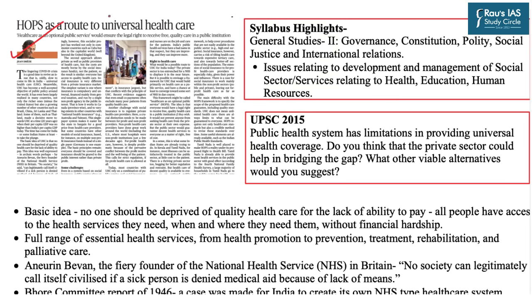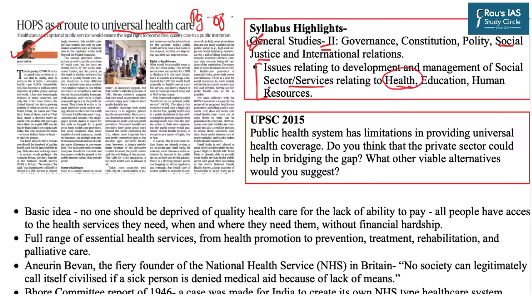Now, this is the lead article which has appeared on page number 8. This article is in relation to the universal health care system, its utility, and the mechanisms through which we can enforce the universal healthcare ecosystem. As far as the UPSC scheme of syllabus is concerned, this topic finds its relevance under General Studies Mains Paper 2 in the subsection of social justice, because this section specifically mentions issues related to the development and management of the social sector and services relating to health.